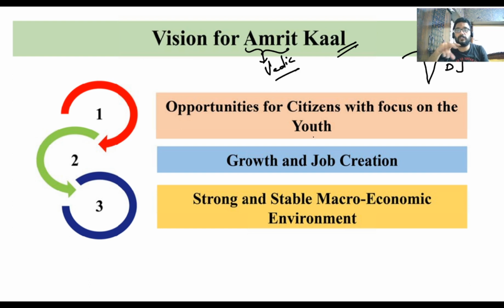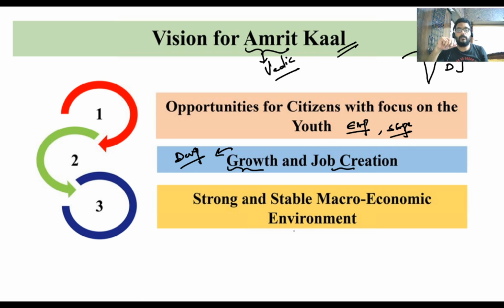Now, what is the first vision? That is opportunities for the citizens in terms of employment. That is, you have to create an opportunity, create a scope of development in the country. Second, there must be growth, and the growth should be accompanied by development. Both of these should move in a parallel way, along with the creation of jobs.